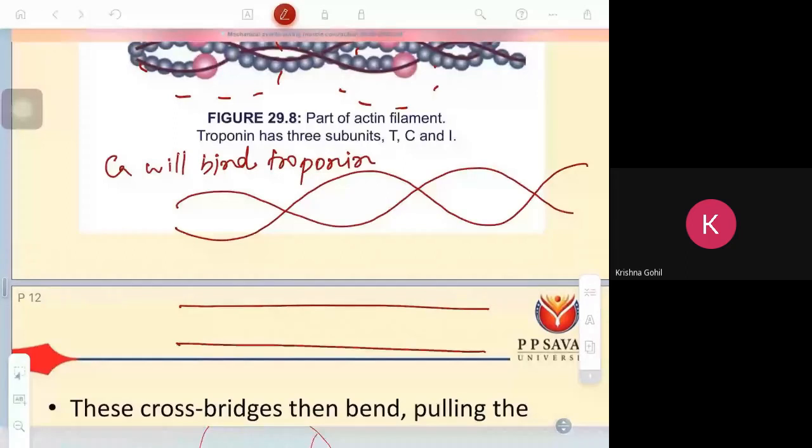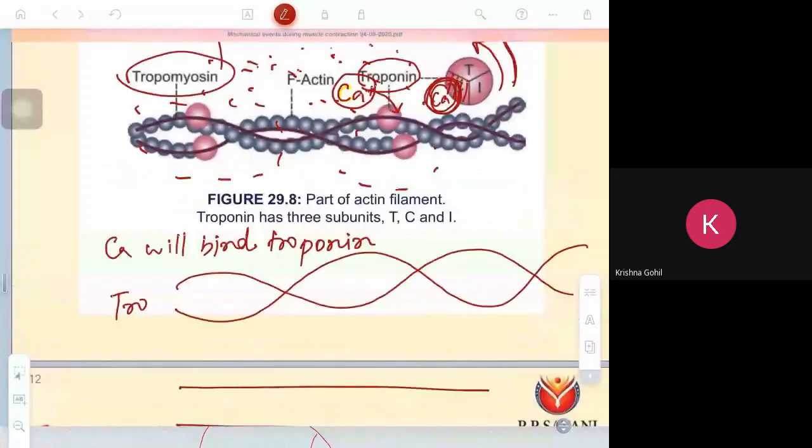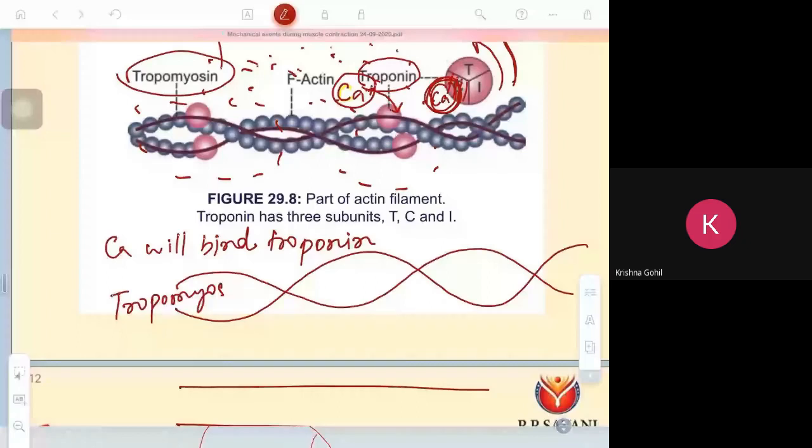This is the tropomyosin before attachment of calcium with troponin. After attachment, the tropomyosin will unfold.